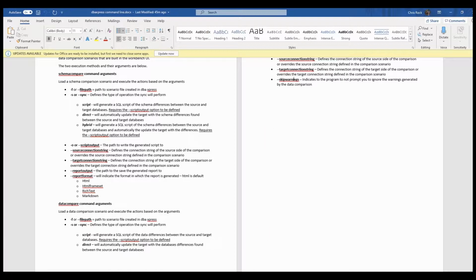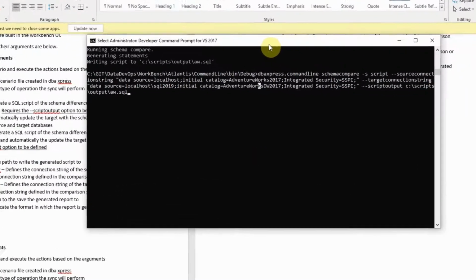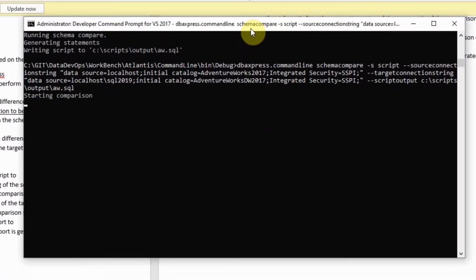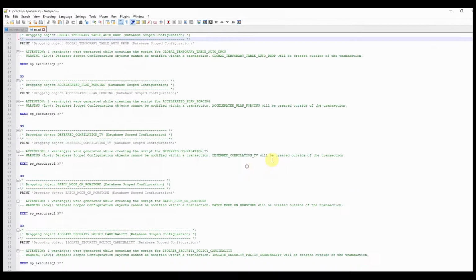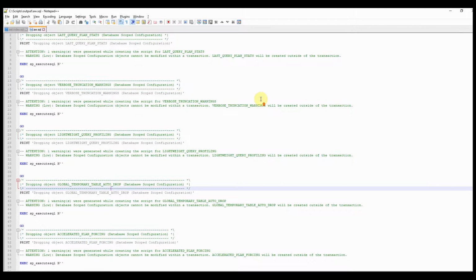So let's take a quick look at how we're going to run this right now. And this is going to do a schema comparison between the two databases. There we go, we're done. And what it's going to do is create your script. So here we go. Here's the script that it created.